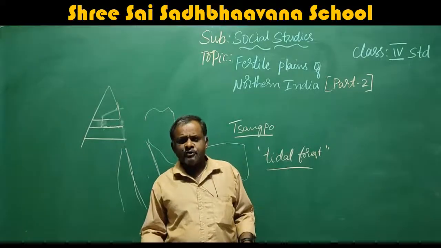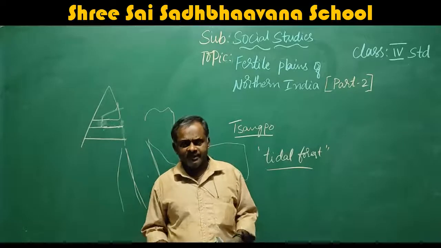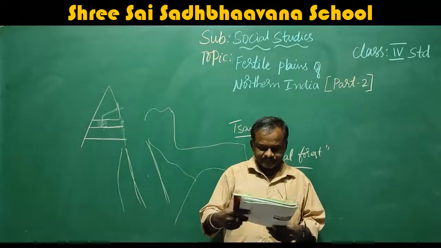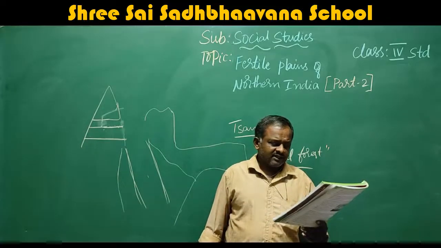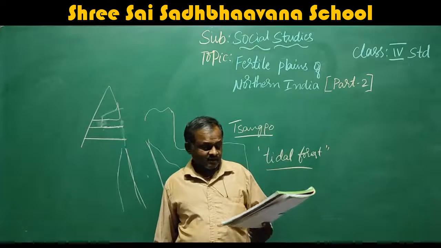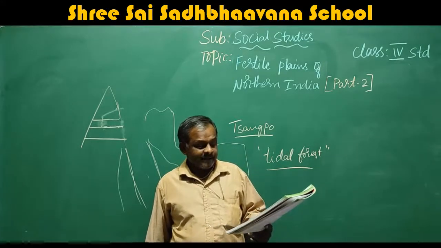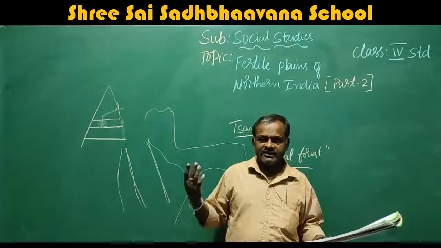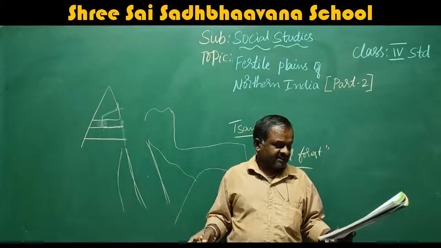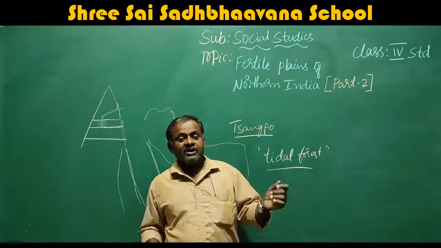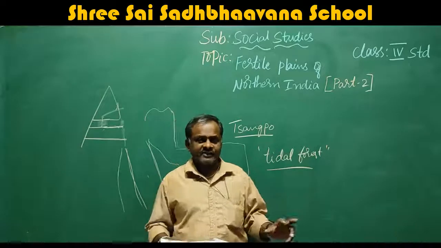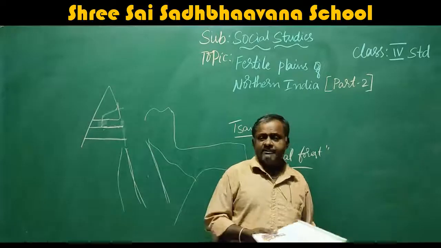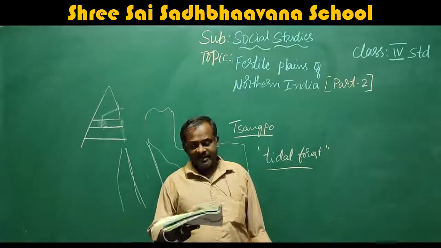That means there are so many industries, and in those industries the people will work. Which are the industries? Sugar, cotton, jute, textile, paper, leather. Leather means shoes and all those things, leather bags, leather jackets. Fertilizers are what we supply to the crops, external food supplied to the crops. And chemical industries: chemical means pesticides as well as medicines. These come under chemical industries.